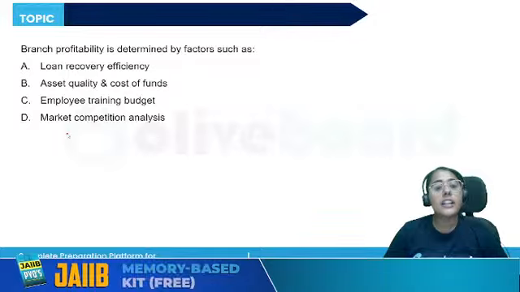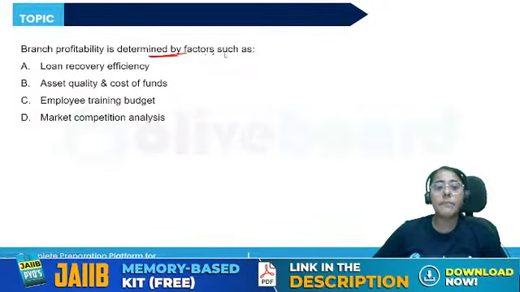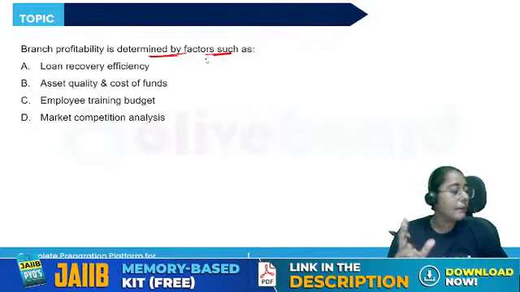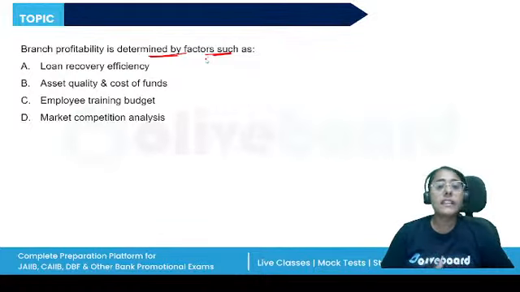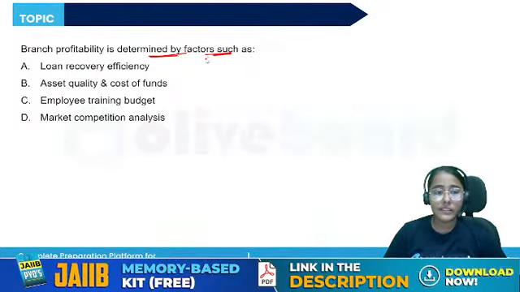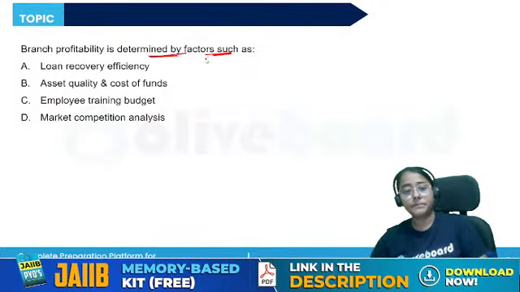Next, branch profitability is determined by factors such as. So, in your module A, there's the topic of branch profitability, right? You need to differentiate between profit and profitability. What are the factors determining branch profitability? The loan recovery efficiency, asset quality and cost of funds, employee training budget, market competition analysis.